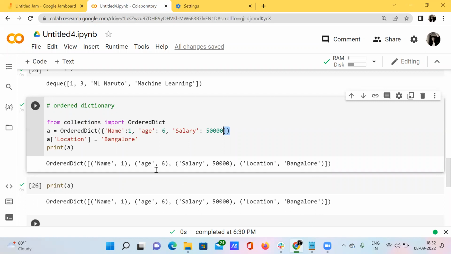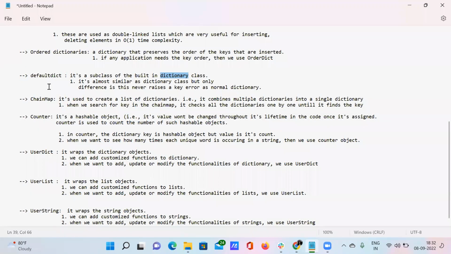But here what we are actually looking at is the default dictionary, which is a subclass of the dictionary. We have already covered this data type dictionary in our previous video, Python DSA part 2.